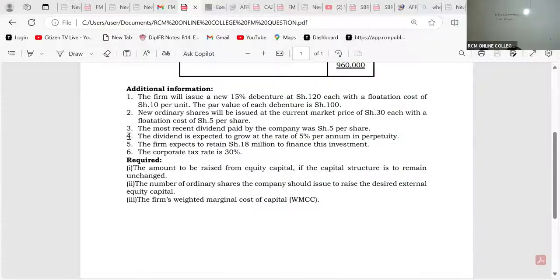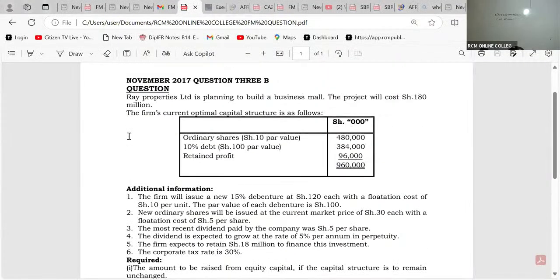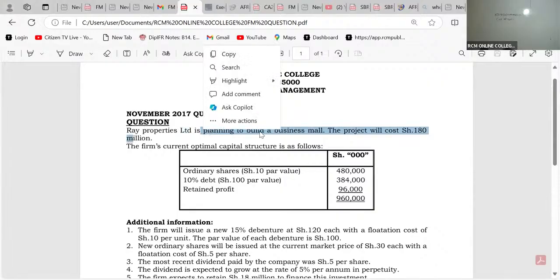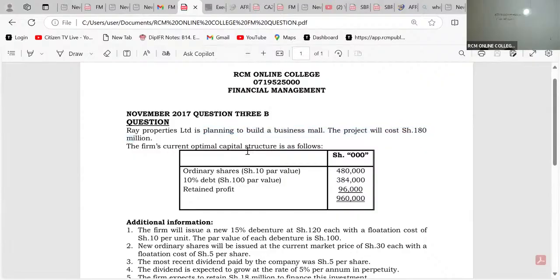No. Look at this, ladies and gentlemen. I just want you to see this. Ray Properties Limited is planning to do what? To build. So it's a futuristic activity. It's a futuristic project that we don't have amongst our existing portfolios. The project will cost what here? 180 million. Will cost 180 million. So this is a new project.